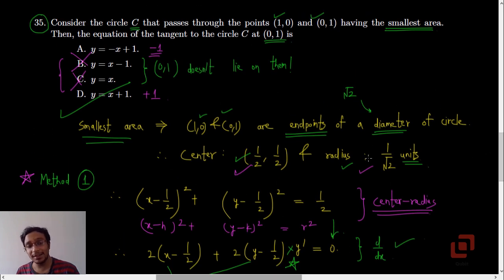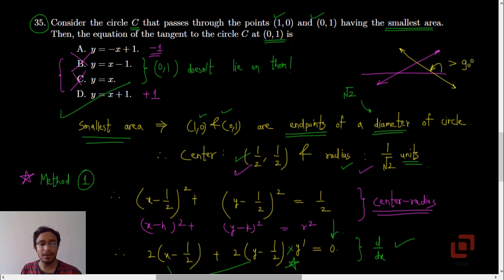And the third method would be to prepare the sketch and just see whether the tangent is inclined with the x-axis with positive inclination like this, or negative inclination like this, even then you will get the answer. So this is obtuse and this is acute. So that would be the fastest method, I guess.